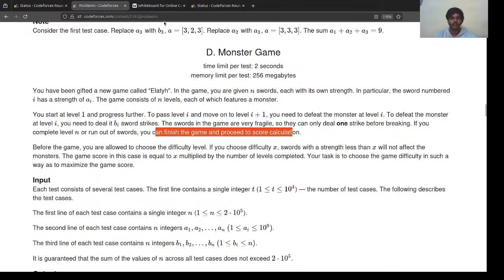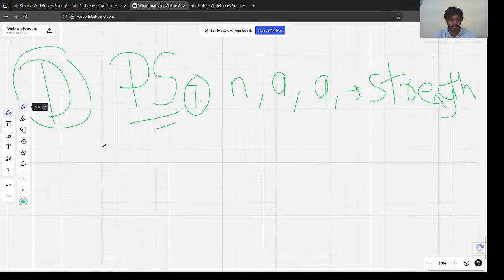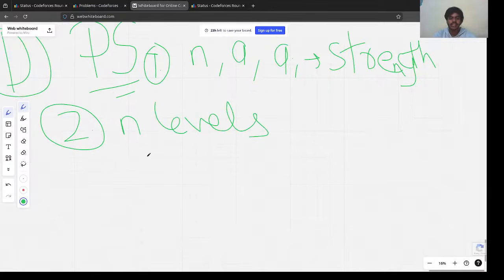Okay, great. So what does this tell us? That we are given n levels. And at each level, we are given this array B. What this B tells us is that for each level, let's say this was level 1, this is array B. It starts from B1 and goes to Bn, and each element here represents that level.